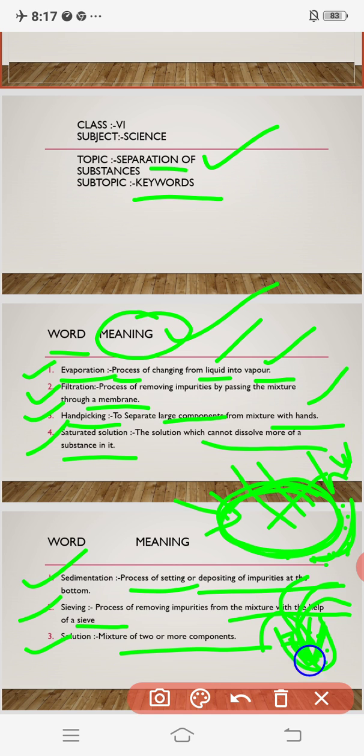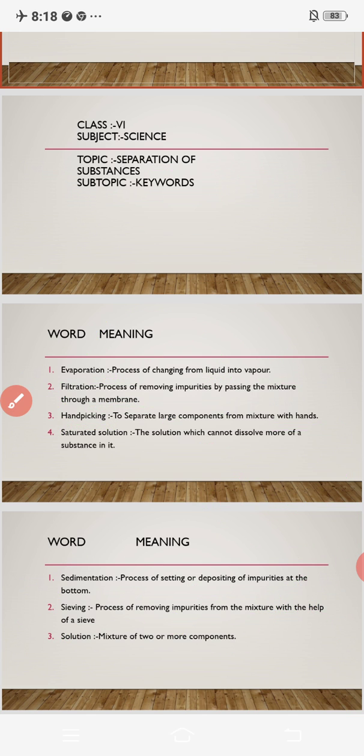So what will we generally call all this? In place of taking the names one by one, that salt is there, sugar is there, water is there, we will generally call this the solution of lemon. That means a mixture of two or more components. What are the two or more components here? Salt, lemon, sugar, water. These are the four substances which I have mixed with each other and made the lemon juice. So that lemon juice is nothing but the solution here. Are you clear with this one also?